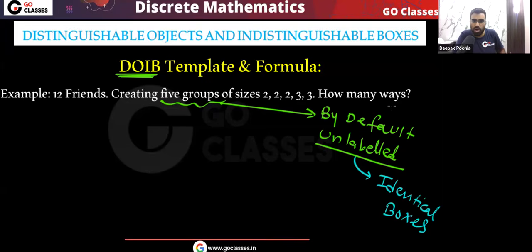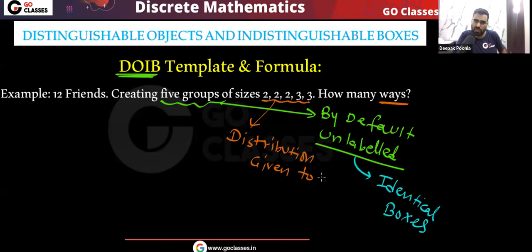Okay, now how to solve? How many ways are there to create 5 groups from 12 friends? We want to create 5 groups. Remember, this distribution is already given to us. We don't have to create the distribution, we already have it. Distribution is already given to us. Now in this situation, we just need to find how many ways will be there.